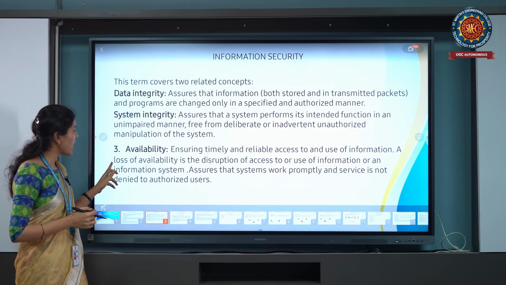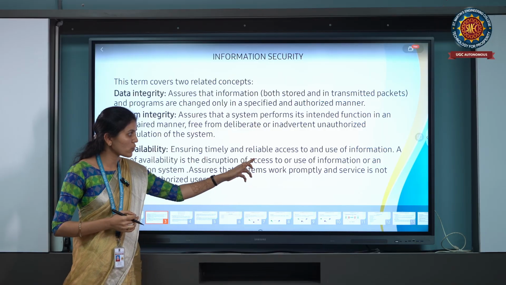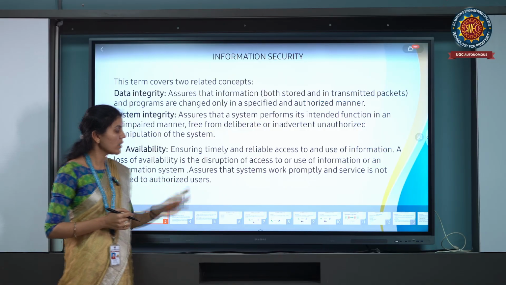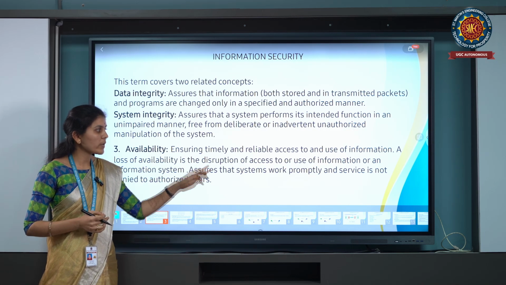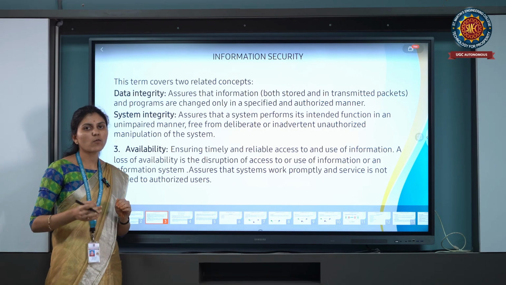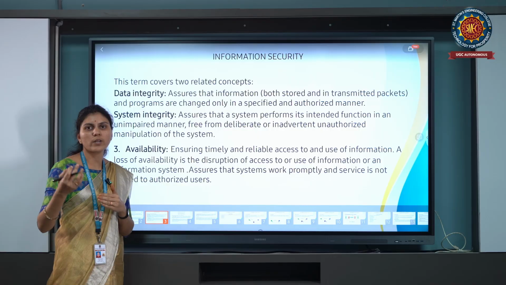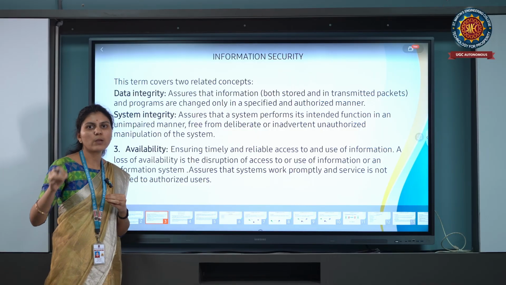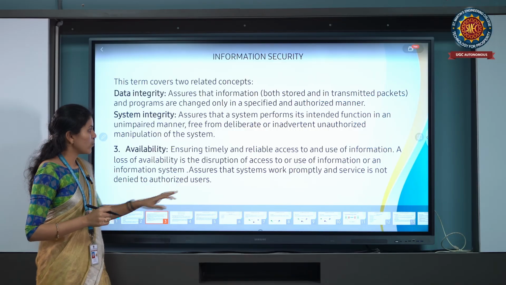So here, a loss of availability is the disruption of the access to or use of information or an information system. It assures that the system works promptly and service is not denied to authorized users. Whatever the data or information, file or document, it must be available in our system. That is availability.